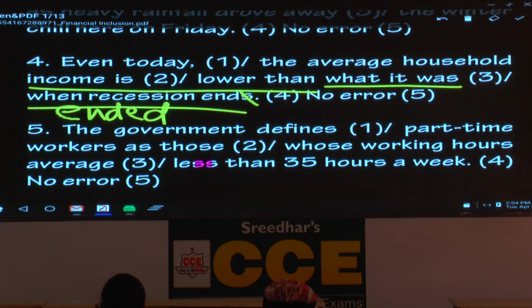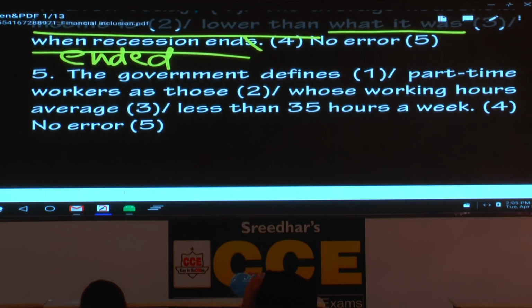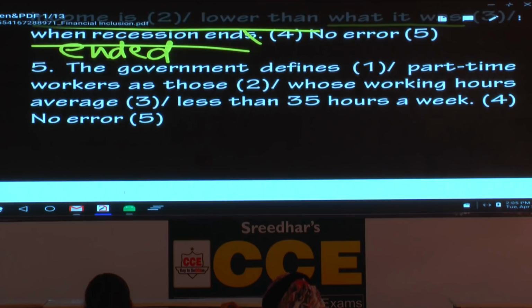Even today the average household income is lower than what it was when recession ended. Clear? How many of you have got this one right? Okay. Please make a note, past tense related, based on the clause. One clause is in present, the other clause is in past tense.